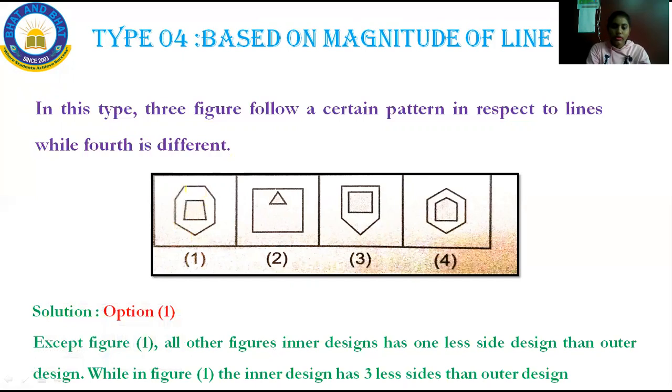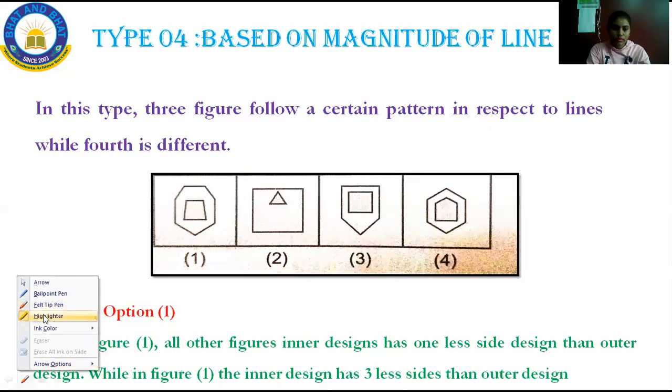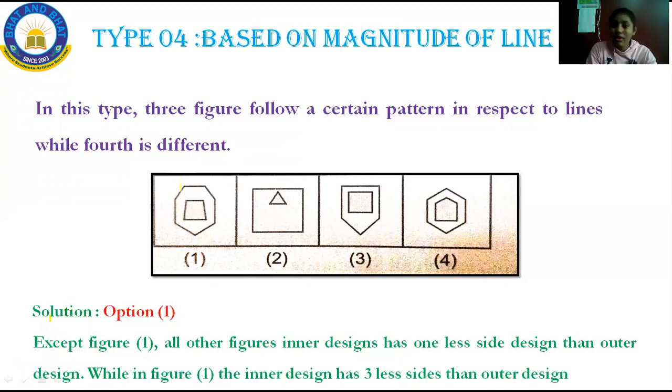See this one. This one we will call the outer design and this one the inner design. In all the figures there are two designs, the inner design as well as the outer design. Now we'll come to the concept based on magnitude of lines. As I said, magnitude is nothing but all depends on lines.